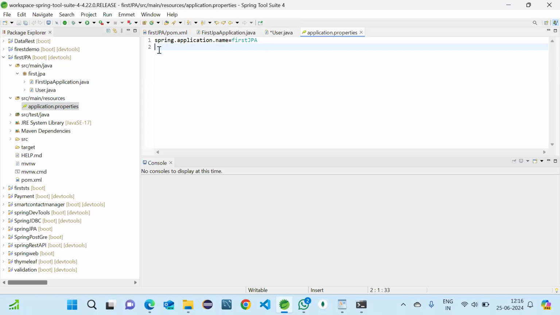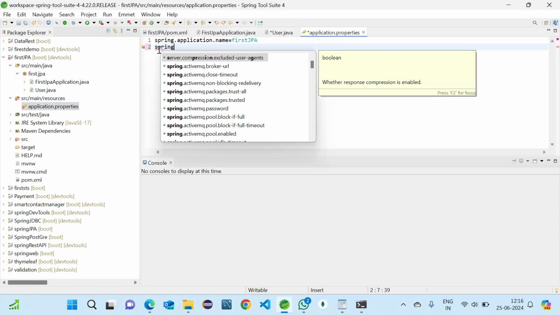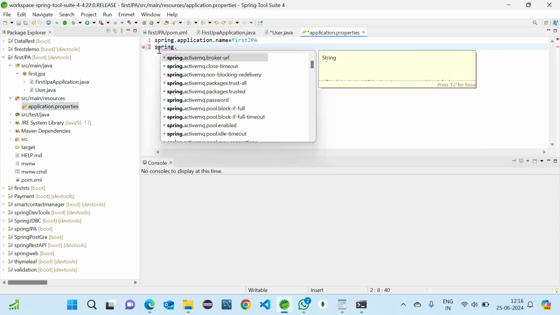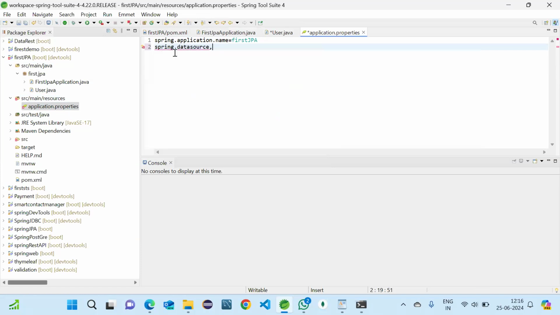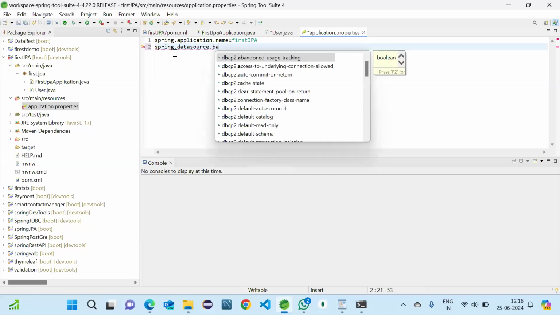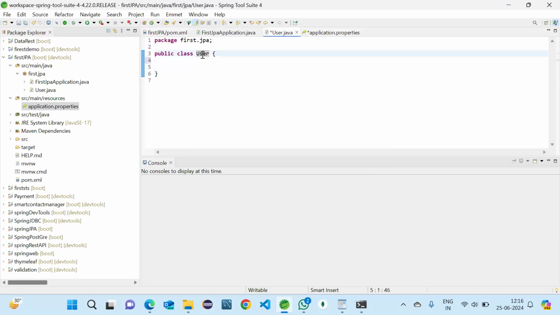First thing, we need to take the name of the table which we are going to create. So that is spring.datasource.name equals to the particular name. Here that is user.